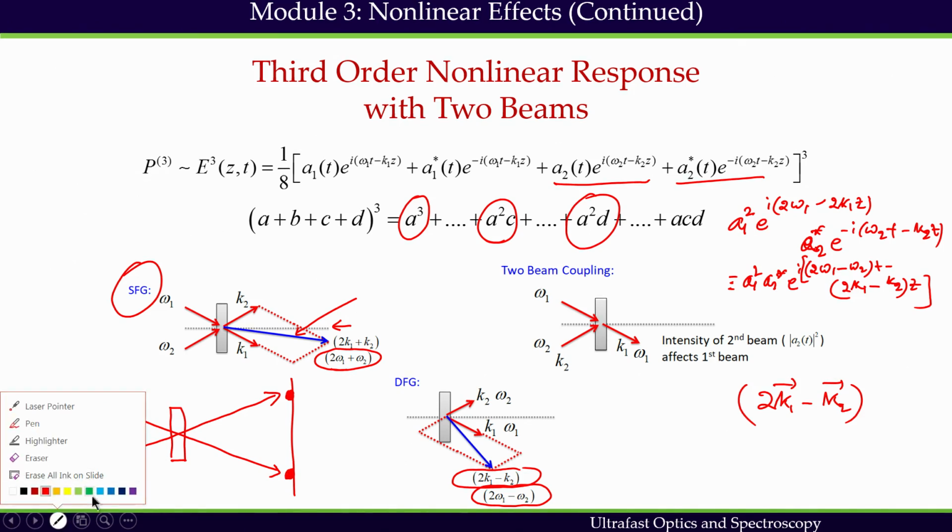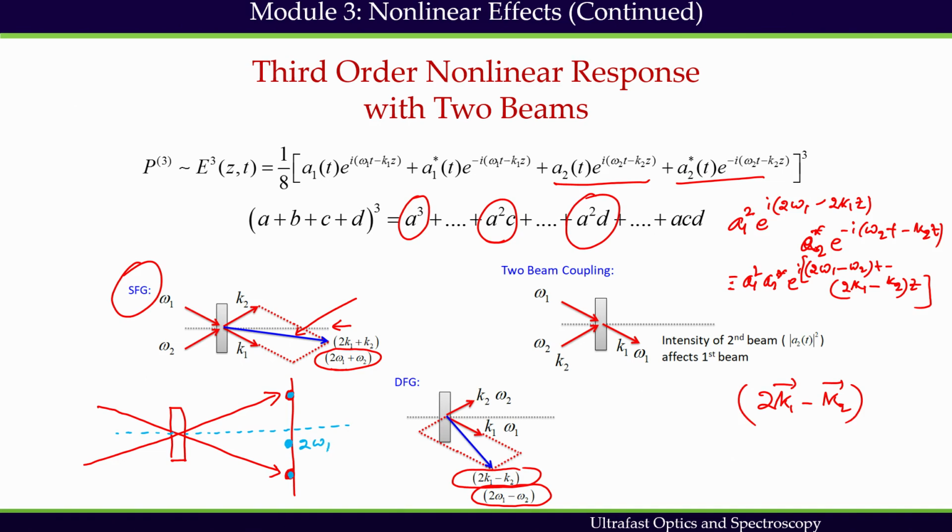In addition to that, I will have one more spot here at the same position; these are the third harmonic generation. Then, if this is the perpendicular axis, I will have one more blue spot, a new beam created at this point, which is called sum frequency generation, 2 omega 1 plus omega 2.